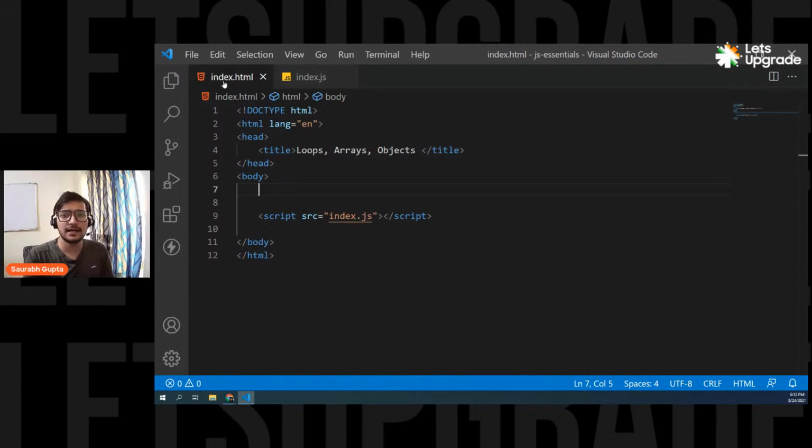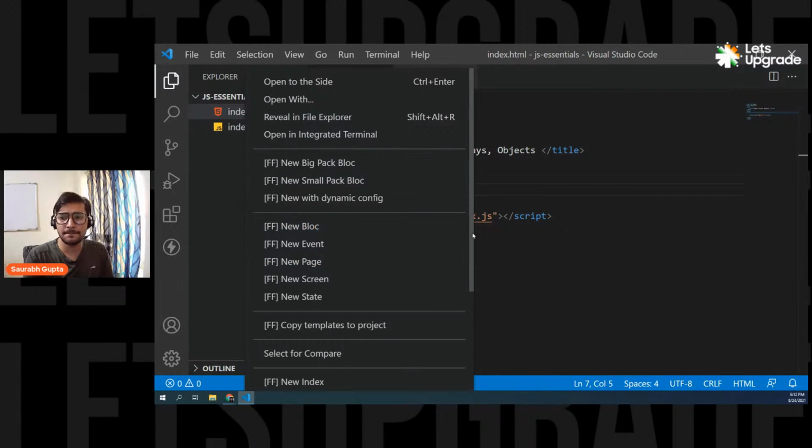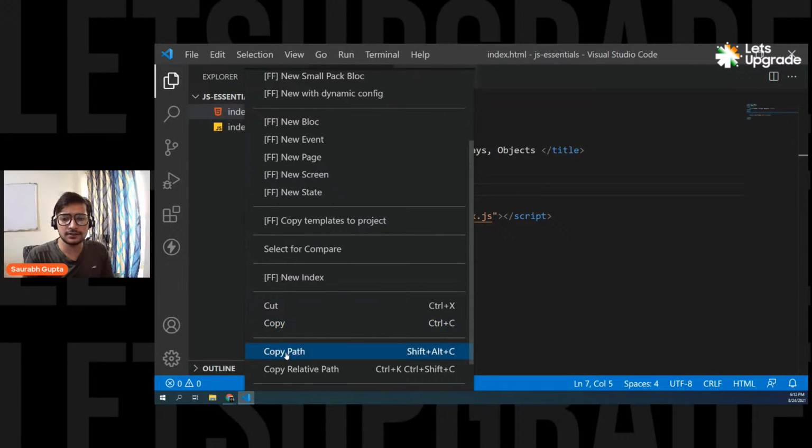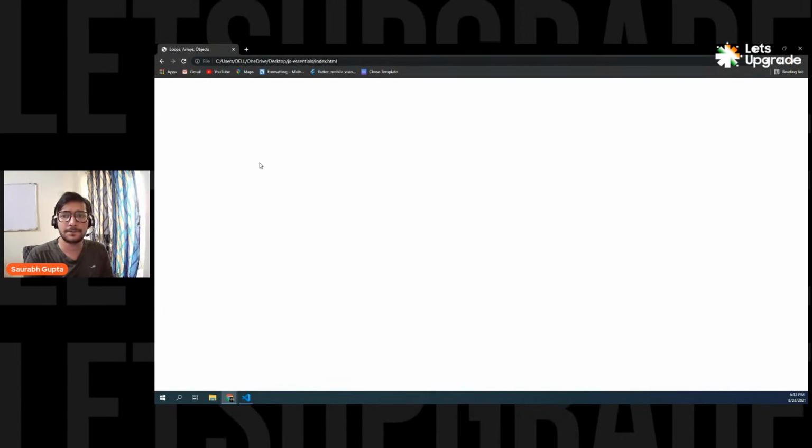And now finally, let's execute this page once. So right click on the file, simply copy the path, go to your favorite browser, and just paste it. And that's it. Everything is perfectly fine. Now we have settled everything. I really hope that you already know all these things because you attended the session yesterday. So you know how to create an HTML file, how to create a JavaScript file, how to link them, and how to run the page. We have done all of that.